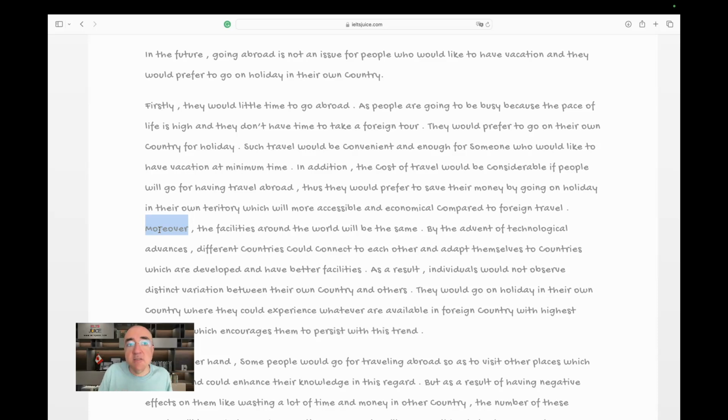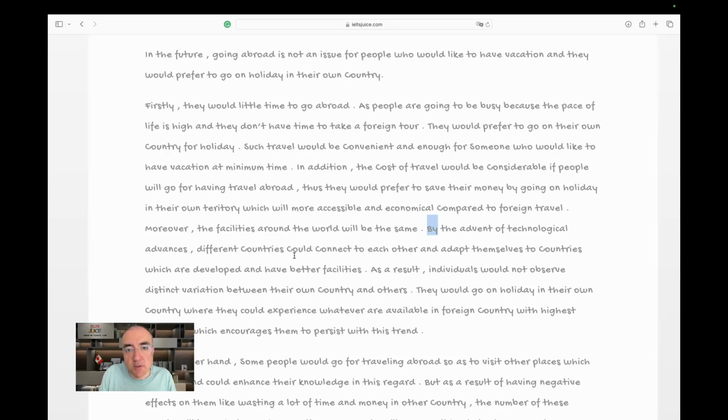But this is not enough for me. I needed more sentences. Moreover, the facilities around the world will be the same. How come? By the advent of technological advances, with the advent, that's the correct structure, with the advent of something.